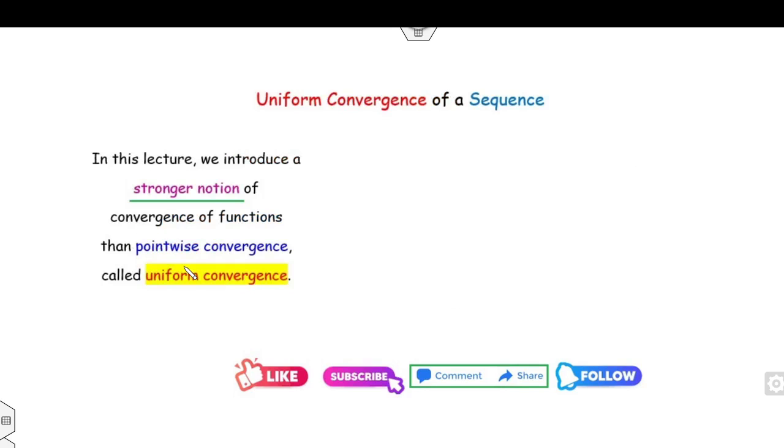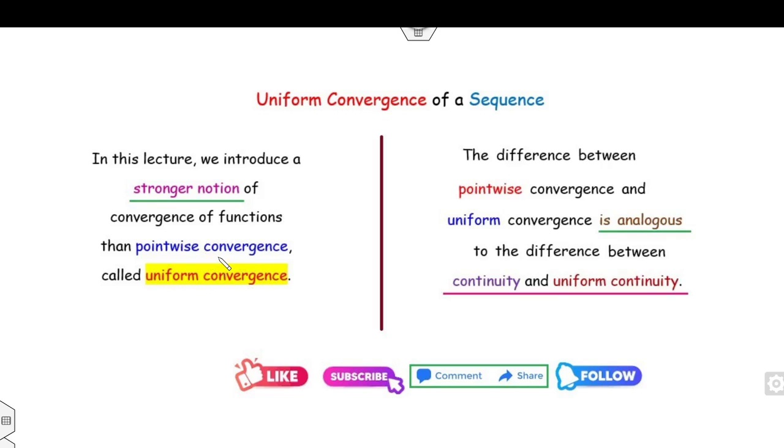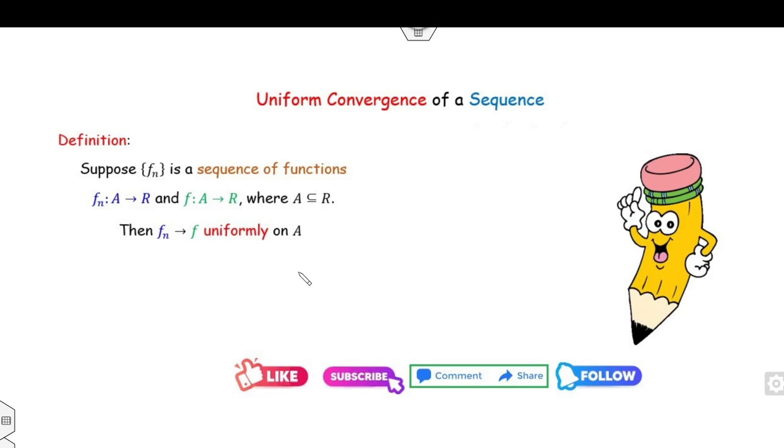Now, in this lecture, we will see the stronger form of pointwise convergence. That means we are talking about uniform convergence. The difference between pointwise and uniform convergence is similar to that of continuity and uniform continuity. I will also explain in this lecture the basic difference between pointwise and uniform convergence. Now remember students, the most important thing is the definition of uniform convergence. You must write down this definition in your copy so that when I use this definition on the various slides, you will be able to understand easily.